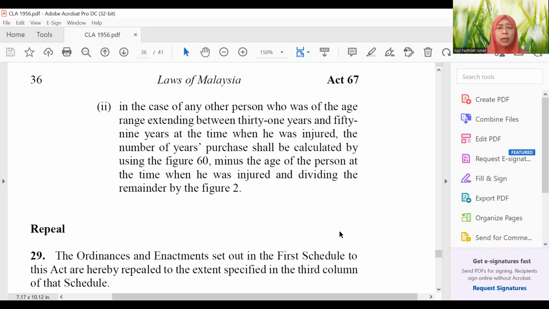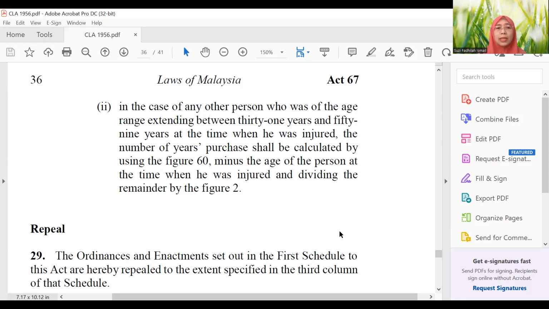So the number of years purchased shall be calculated by using the figure 60, minus the age of the person at the time when he was injured, and dividing the remainder by the figure 2. For example, the age is 40. So 60 minus 40, divided by 2. Then you have the multiplier. So you have to do a simple calculation here. As compared to the victim, the claimant, who is 30 or below, then automatically no need to calculate, no need to count. It's just 16. But if he is older, more than 30 years old, then this is the calculation.